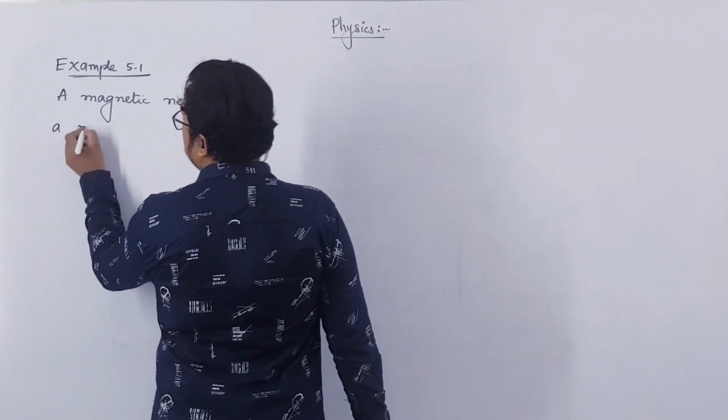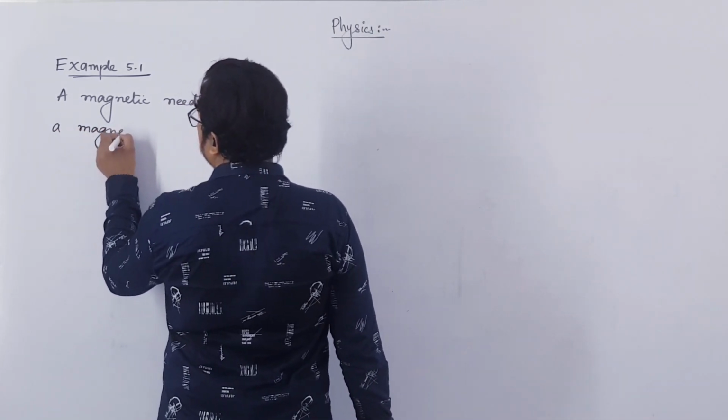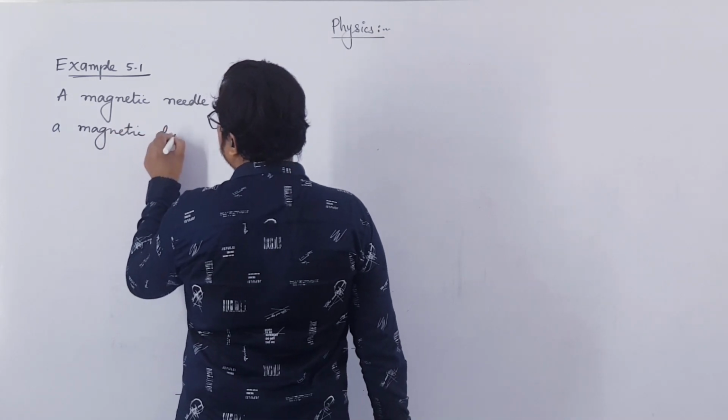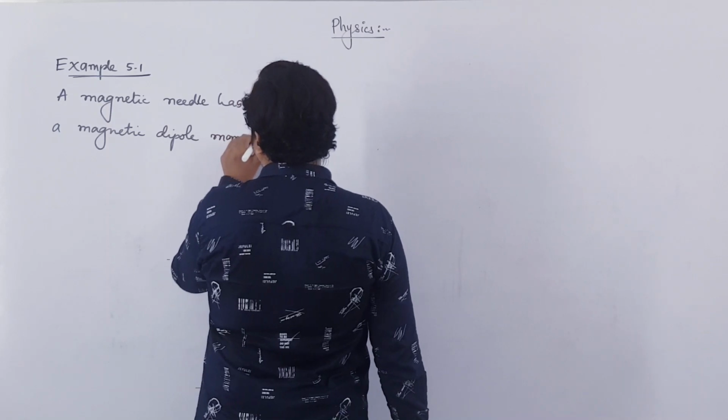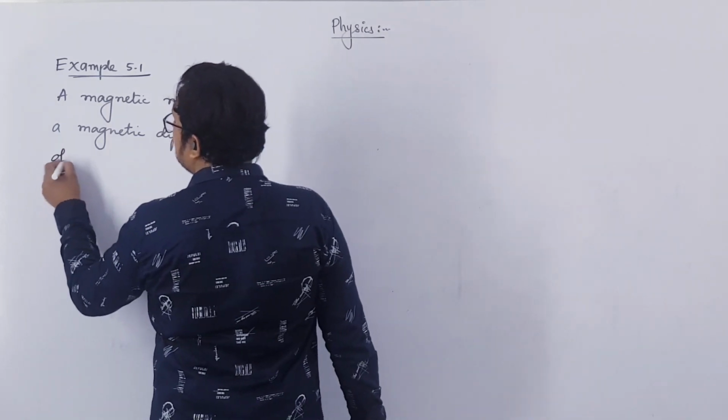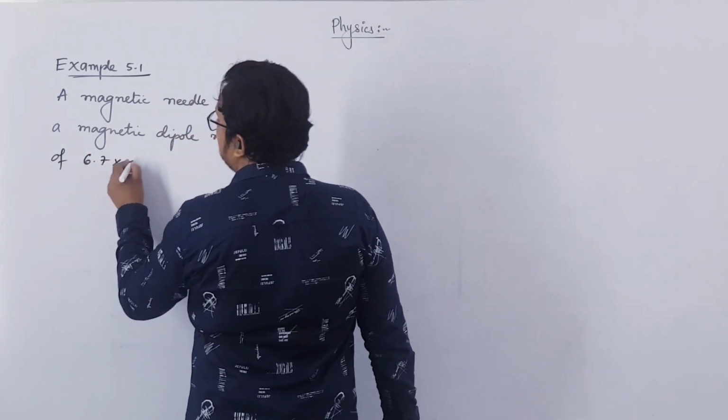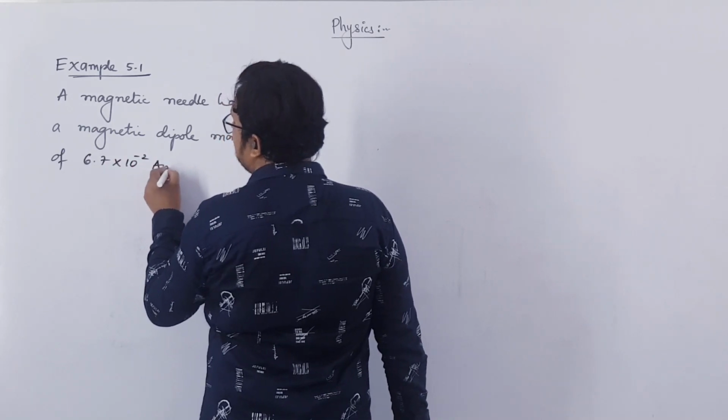A magnetic needle has a magnetic dipole moment of 6.7 into 10 raised to minus 2 ampere meter square.